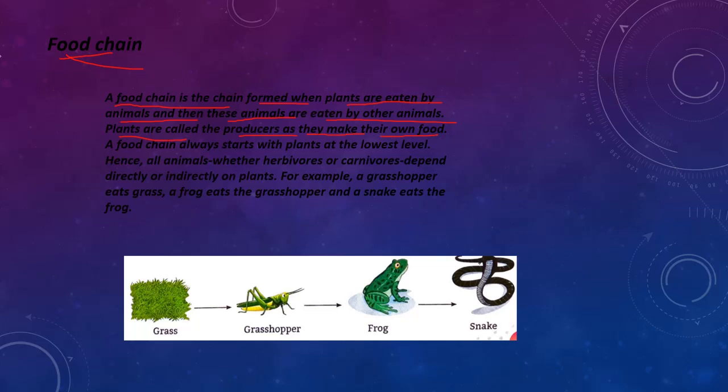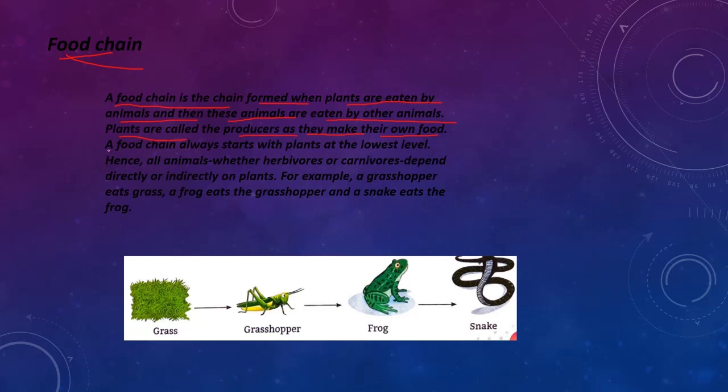Plants make their own food with the help of sunlight, air, water, nutrients and minerals. Okay, let us go into the food chain.